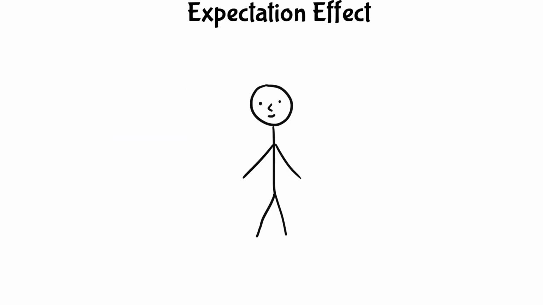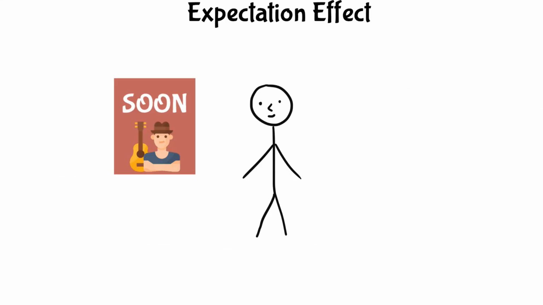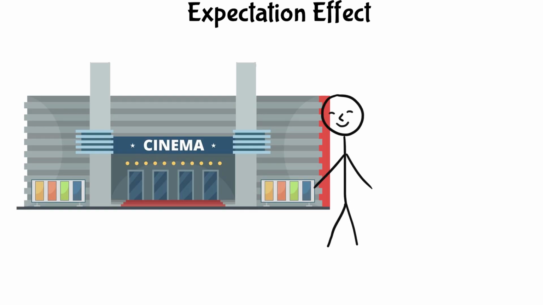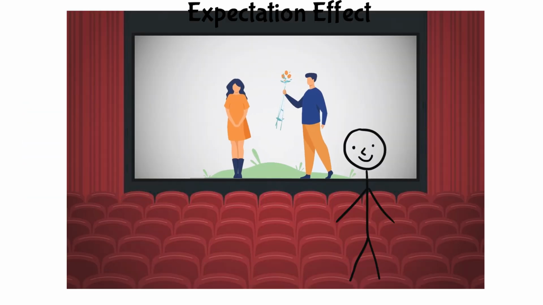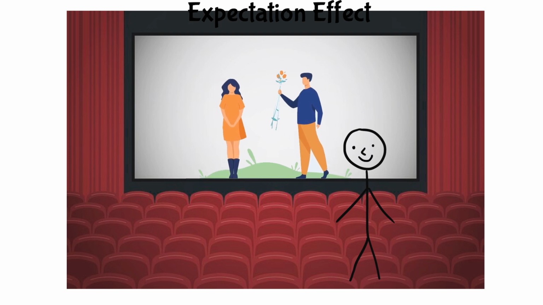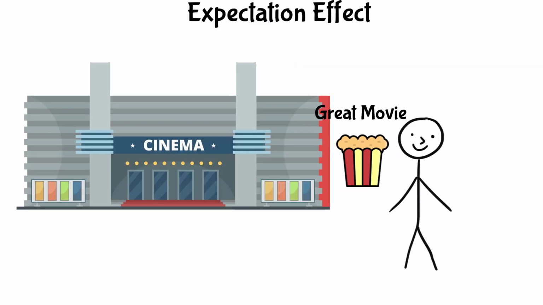Expectation effect. The expectation effect occurs when an individual's expectations about an outcome influence their experience of that outcome. For example, expecting a movie to be great and enjoying it more because of that expectation.